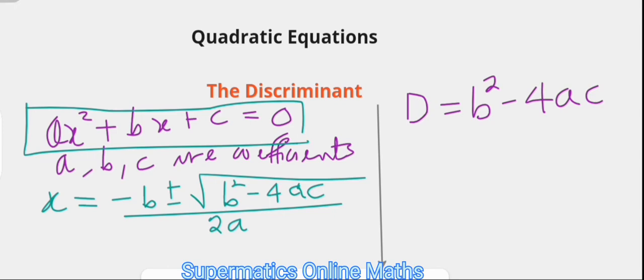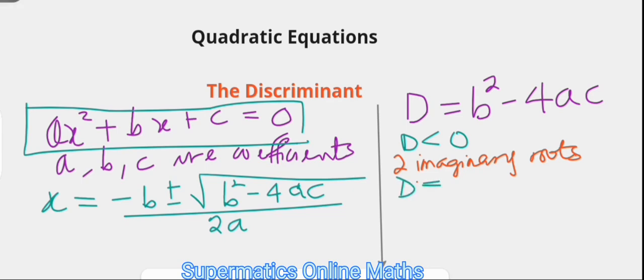Now, the discriminant tells a lot about a quadratic function or equation, and there are about 3 different natures that the discriminant actually gives of quadratic equations. The first one, when the discriminant is negative, it means that the quadratic equation has 2 imaginary solutions.